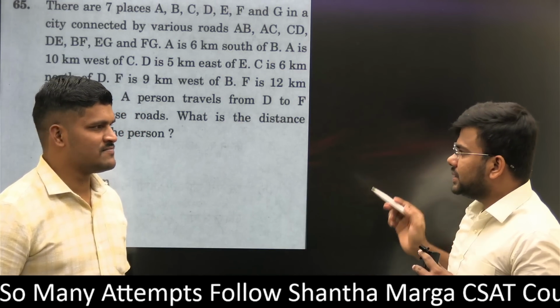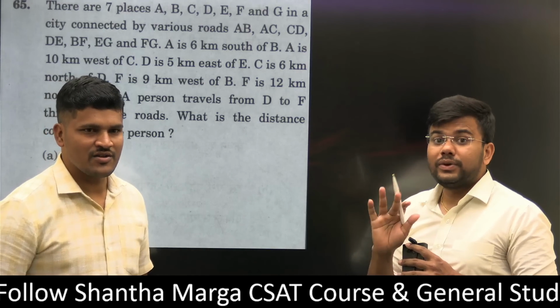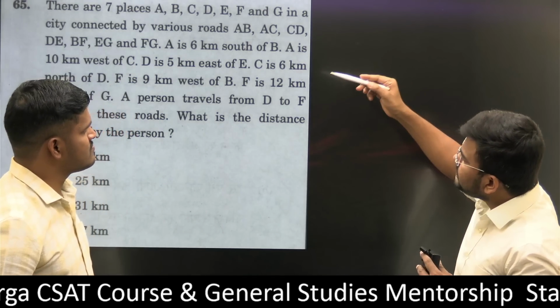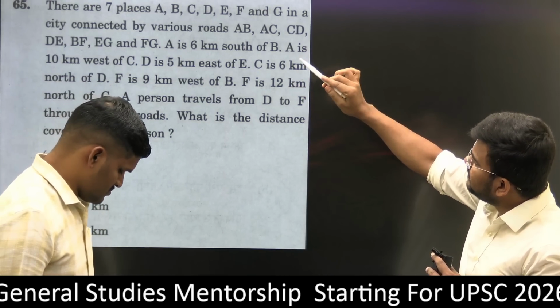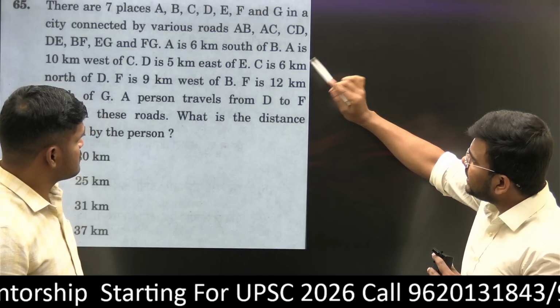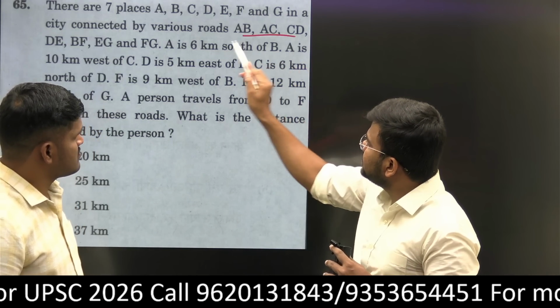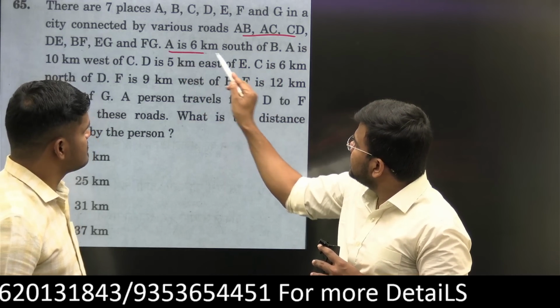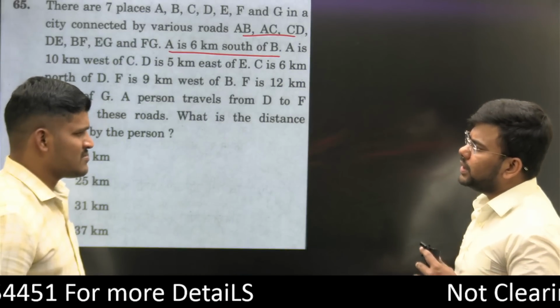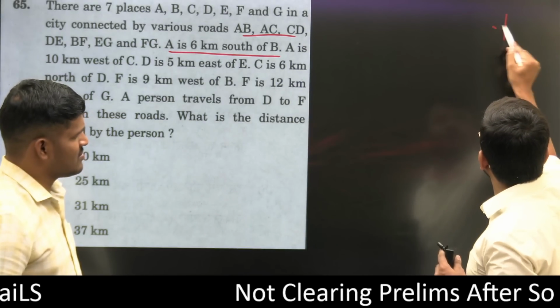Reasoning questions have to be answered, sir. Very easy question. There are 7 places A, B, C, D, E, F and G in a city connected by various roads. Just do the pictorial representation. Don't get confused. Put the directions.